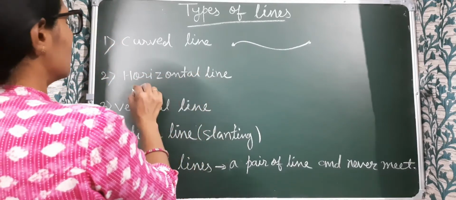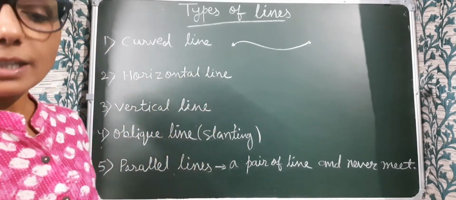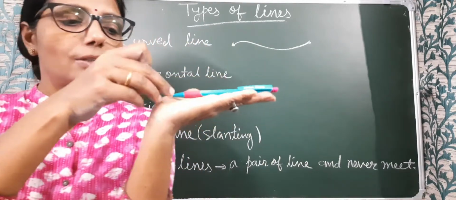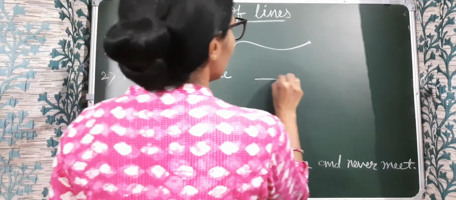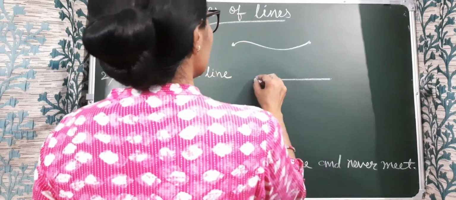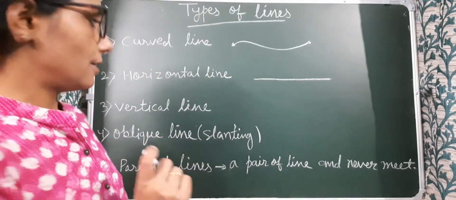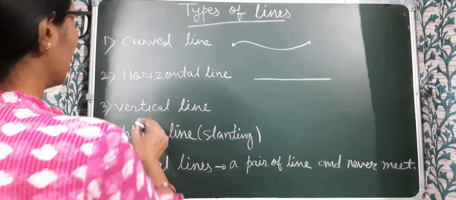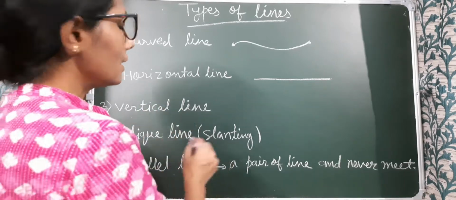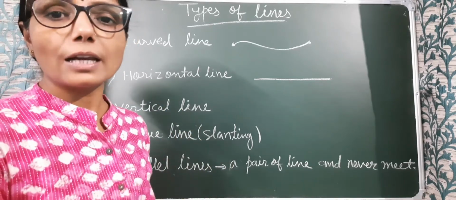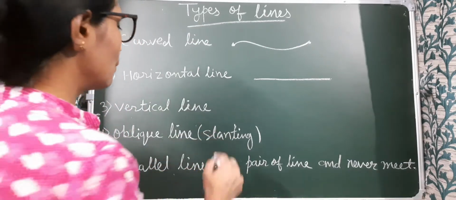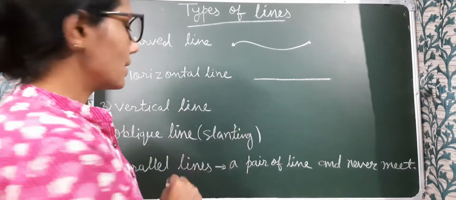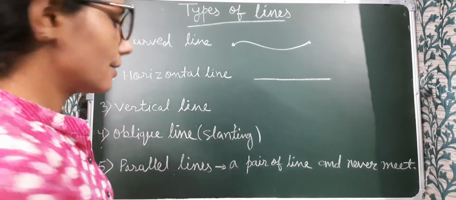Okay. Next we have the horizontal line. When you put your pen on a table, it looks like a horizontal line. So this is called a horizontal line. You can say it is a sleeping line also. Next, the vertical line. Have you ever seen a lamp post or an electric pole? It looks like a standing line. So we can say a vertical line is a standing line also.